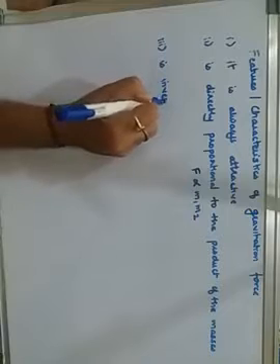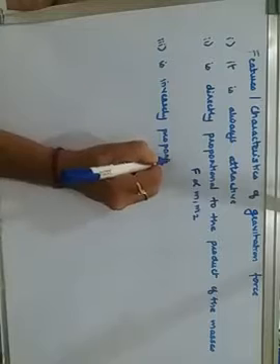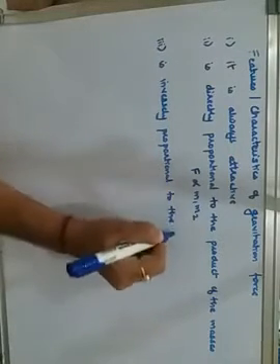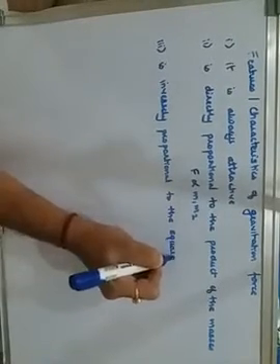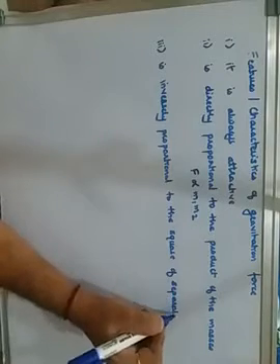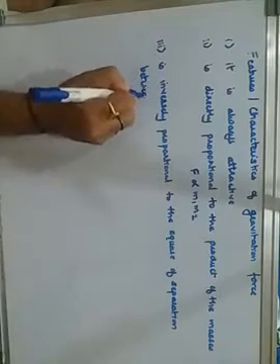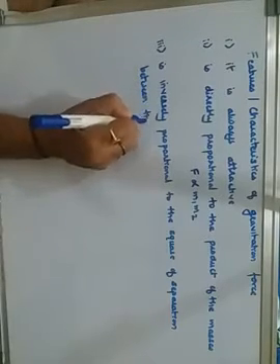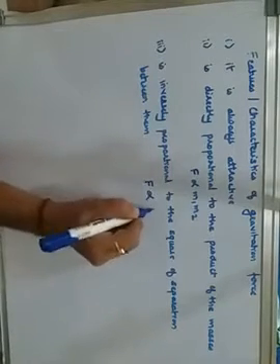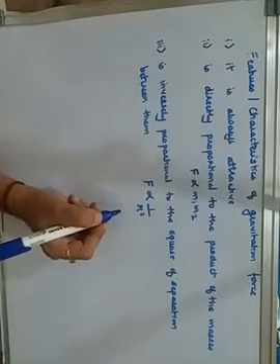inversely proportional to the square of the separation between them. This was also in Newton's law. Inversely proportional to the square of the separation, that was F is proportional to 1 upon r square. I call it as F is inversely proportional to r square.